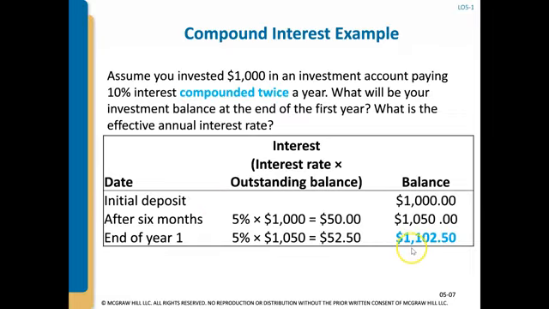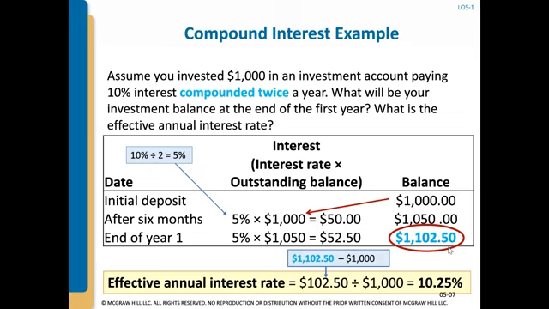At the end of year one, we end up with $1,102.50. We earned $102.50 on our initial $1,000 investment, so our effective rate is 10.25%.